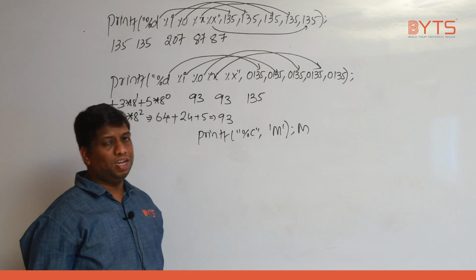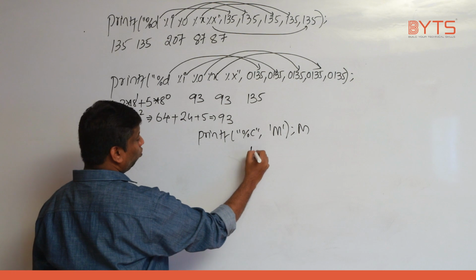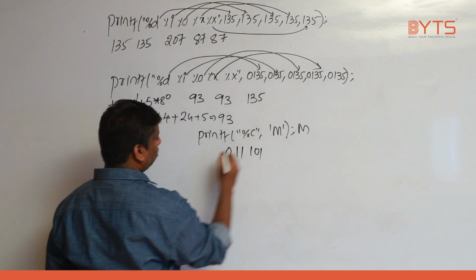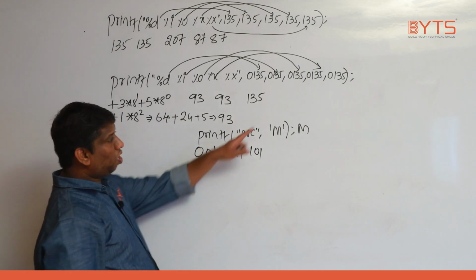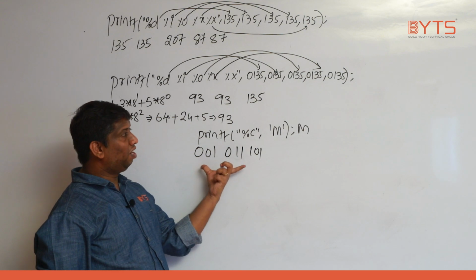So how do you convert to binary? Ungroup each digit into 3 bits. 5. What is the binary value of 5? 1, 0, 1. 3 is 0, 1, 1. 1 is 0, 0, 1. And the starting 0 is there for representation only. Now this is the binary representation of the 135 octal.